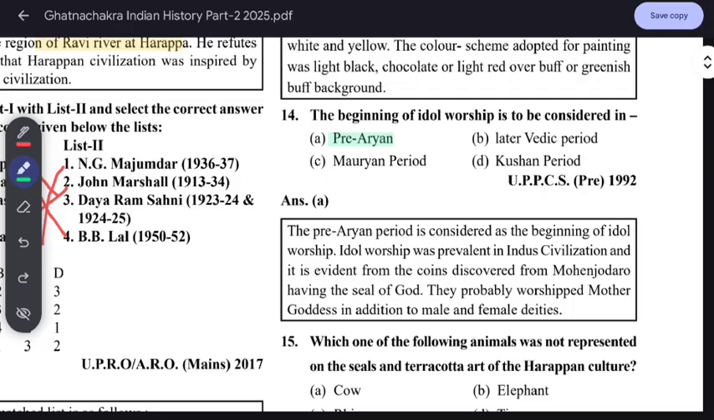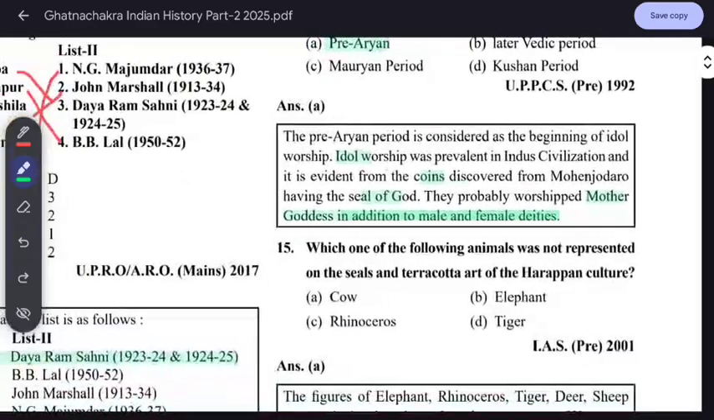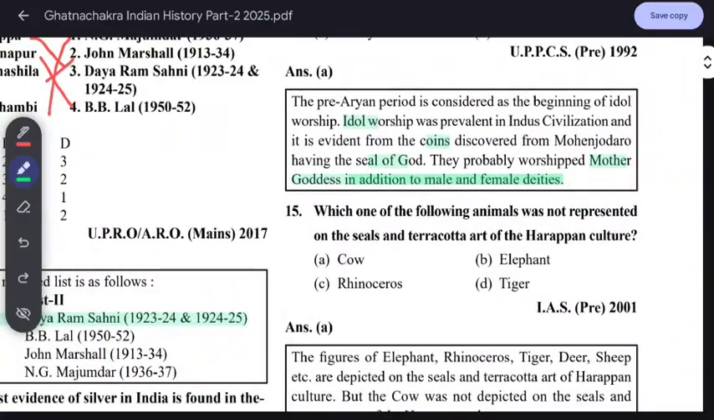They were worshipping idols made as statues. They were making the idol from clay and worshipping it, but temples were not found. Remember this. It was known from the coins discovered from Mohenjo-daro, having the seal of God, and they probably worshipped the mother goddess. Remember this mother goddess, in addition to male and female deities. Just know this: who did they worship? They were worshipping nature, male and female deities as a goddess, but not God like we do in present time.